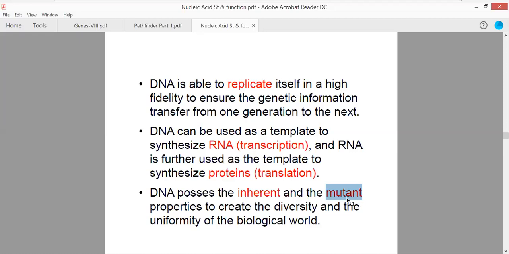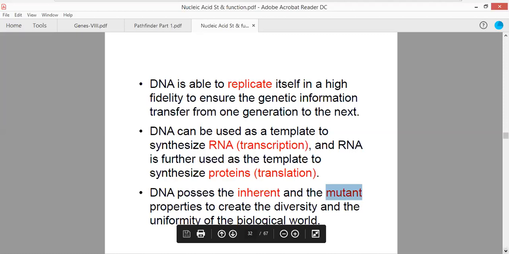So that is why DNA is one of the greatest, one of the finest genetic materials as compared to RNA.